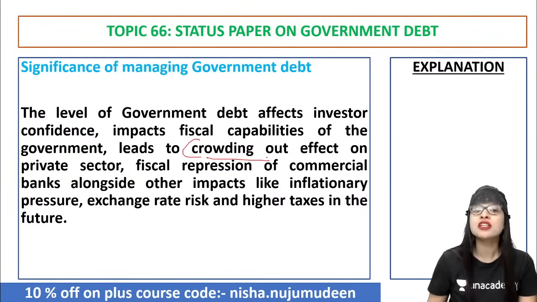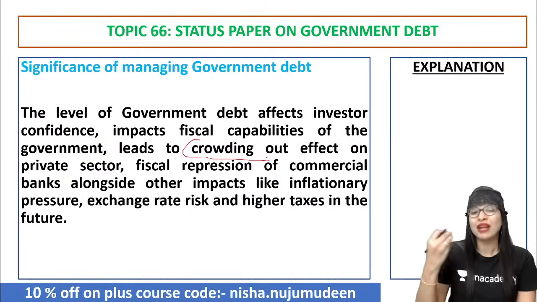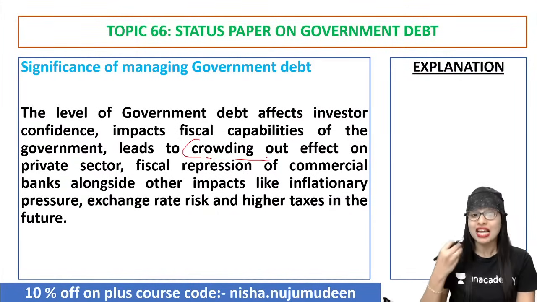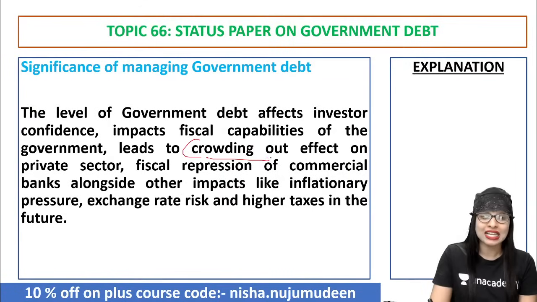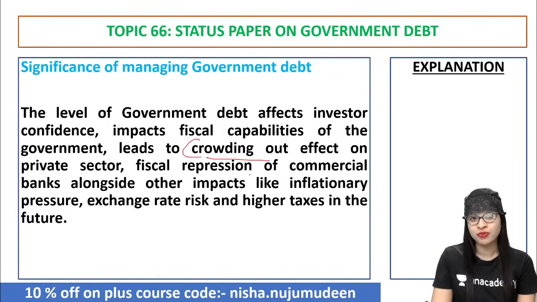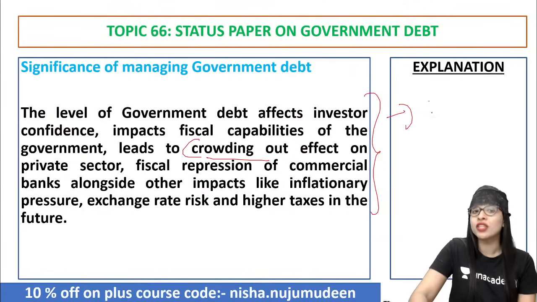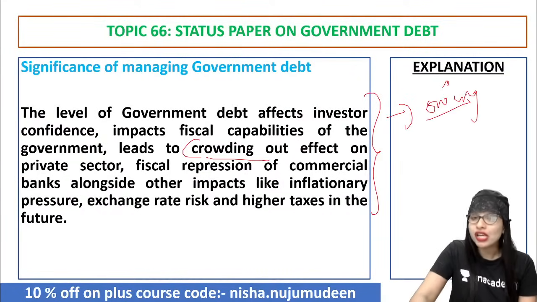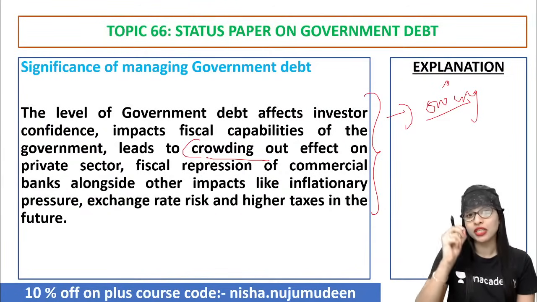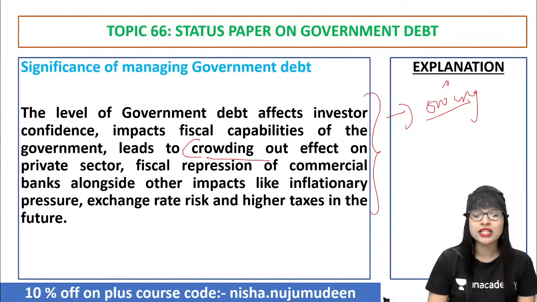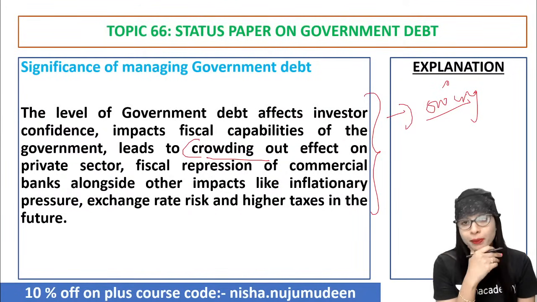Apart from that, there is fiscal repression of commercial banks along with other factors like price rise, that is inflationary pressure, exchange rate risk, and higher taxes in the future, etc. So, owing to all these reasons, it is very, very important that we manage our government debt properly. Did you understand? Otherwise, all these issues will pop up. Clear?